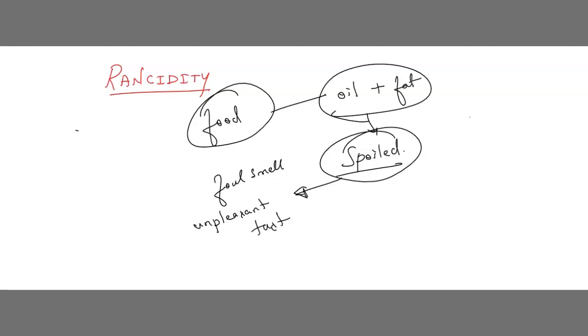That's nothing but the taste also will get changed. Understood? The food smell is changing, the taste is also changing. Which food? The food which consists of oil and fat. That type of food, if you leave it for some time, gets spoiled. After they get spoiled, we can see physically, we can experience what is happening.